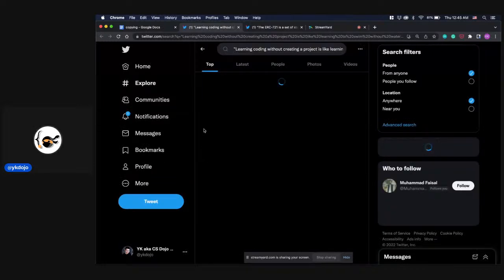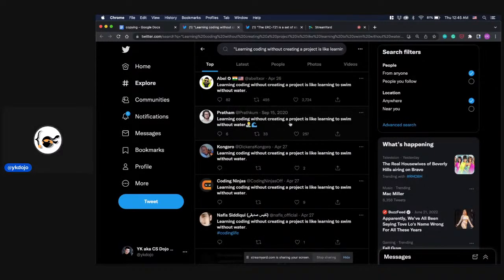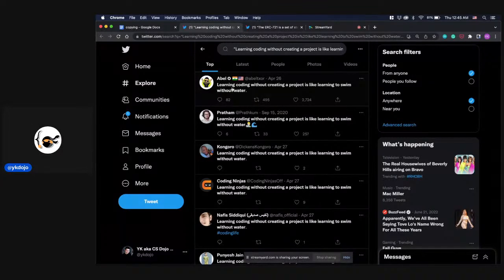Let's see this one. Learning coding without creating a project is like learning to swim without water. That's Pratham, 2020. Learning coding without creating a project is like learning to swim without water. This year, April.